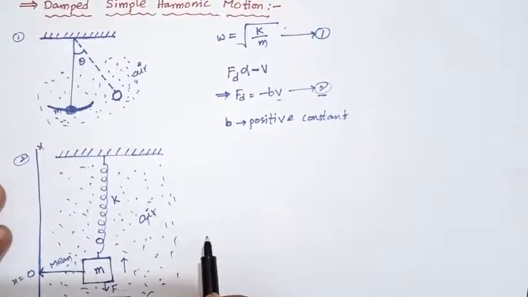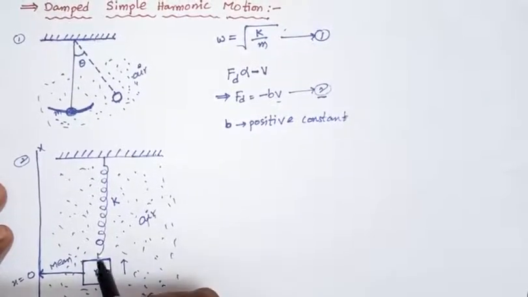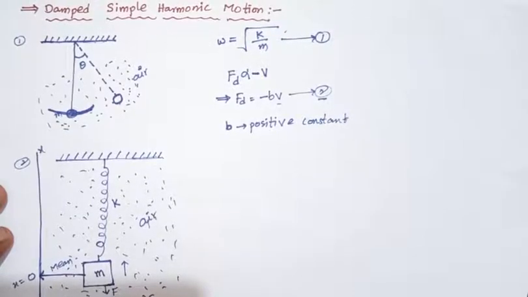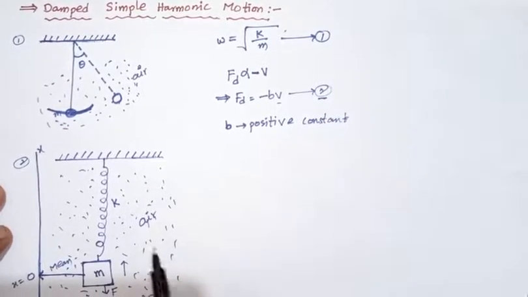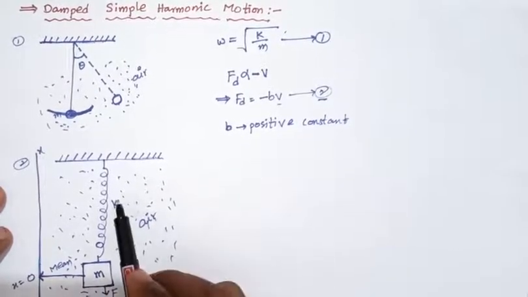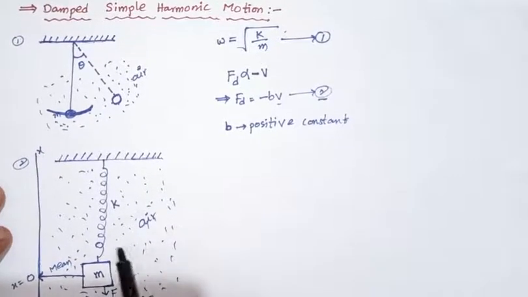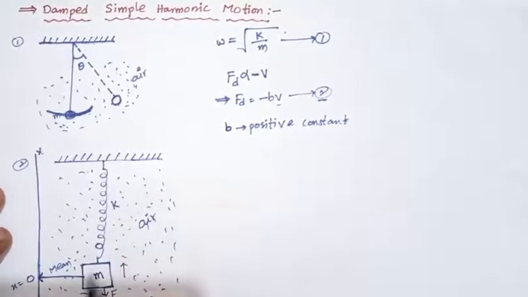When the force is applied in the downward direction, it elongates, and then the force is released. What happens? It moves in the upward direction because the restoring force is applied on the spring.